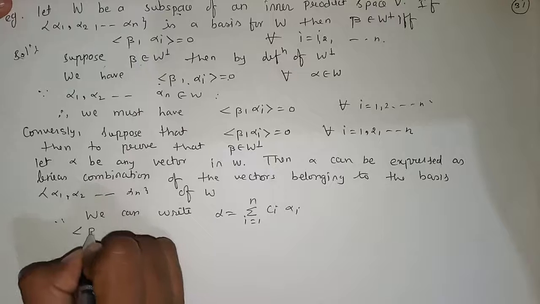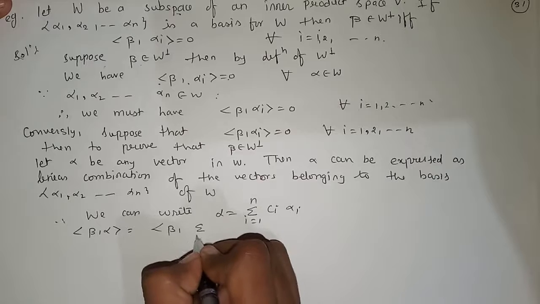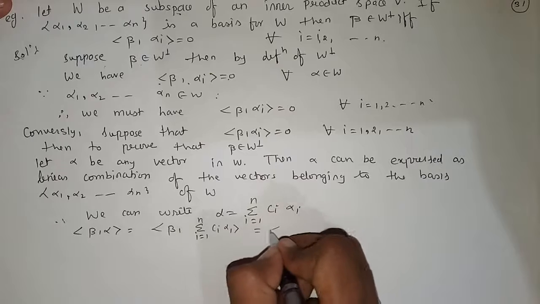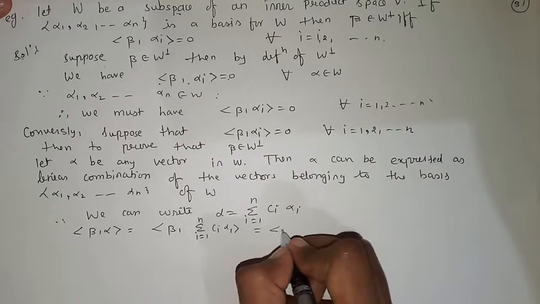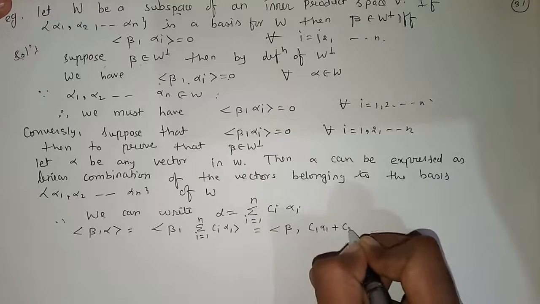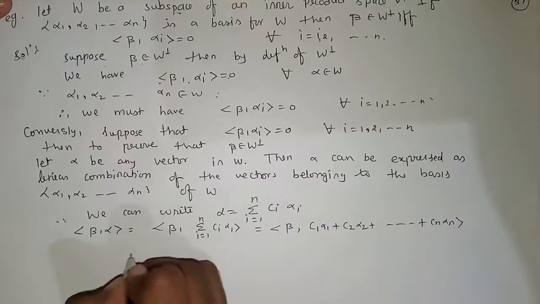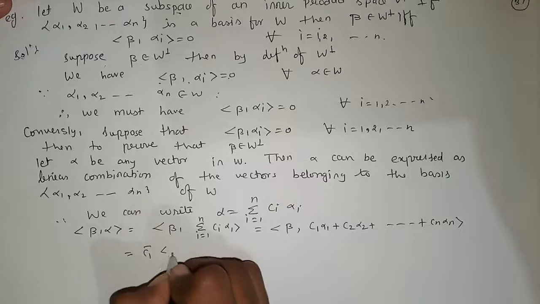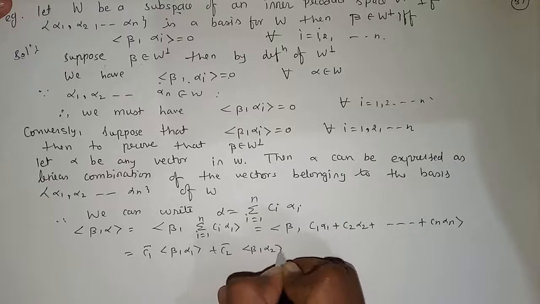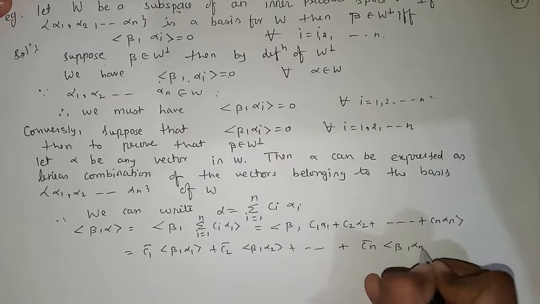Now the inner product of beta and alpha is equal to the inner product of beta and, instead of alpha, we write its value, the sum of Ci alpha i. On expanding this, we get the inner product of beta with C1 alpha 1 plus C2 alpha 2 plus up to Cn alpha n. So we will get C1 bar times the inner product of beta and alpha 1 plus C2 bar times the inner product of beta and alpha 2 plus up to Cn bar times the inner product of beta and alpha n.